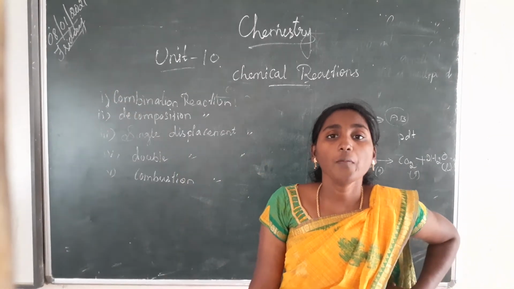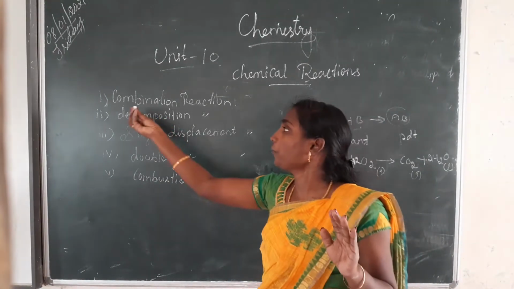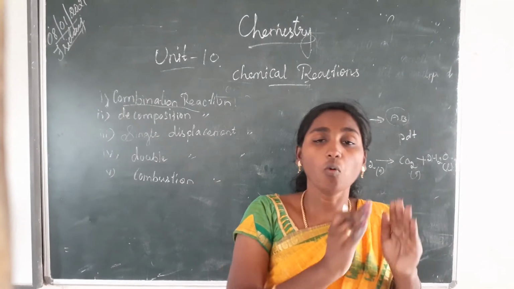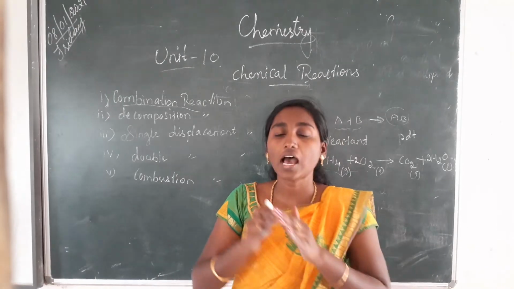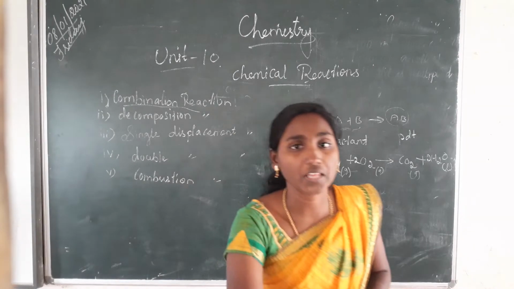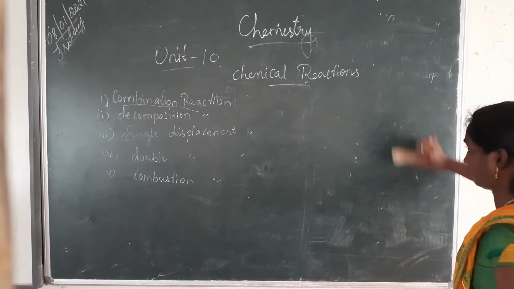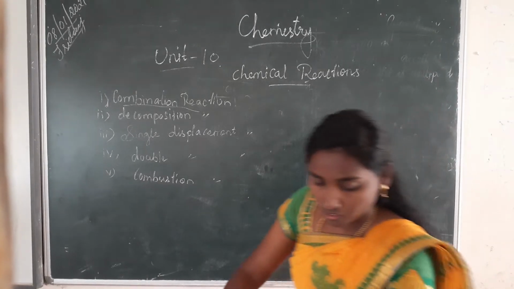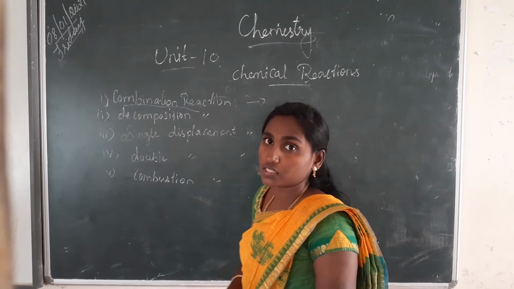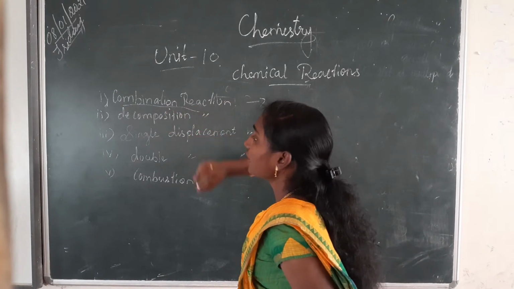Okay, so combination reaction. From the heading itself you can understand, combination reaction means what? Combined. Okay, one element combined with another element. That is called a combination reaction. Okay, it is very easy. So that is called a combination reaction.